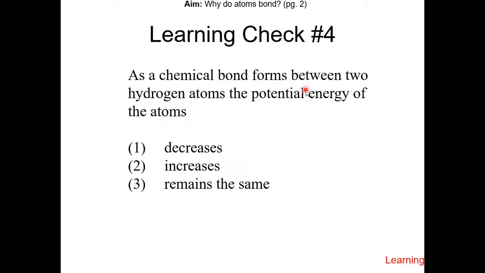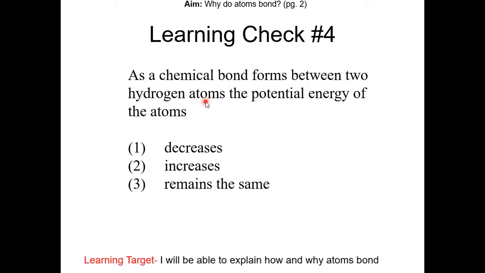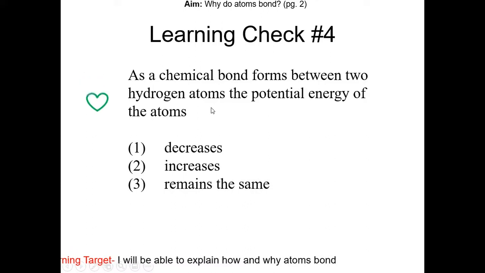As a chemical bond forms between two hydrogen atoms, the potential energy of the atom does what? Pause the video and resume once you have the answer. Okay, so you should know that atoms are highly reactive by themselves, and when they form a bond, they become more stable. So the potential energy should decrease. So choice 1.